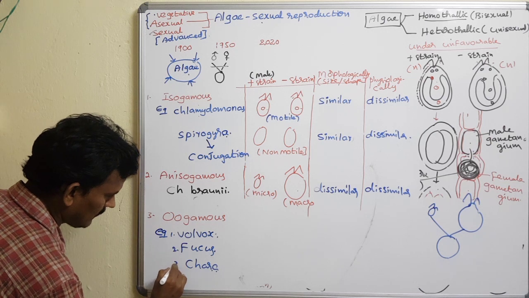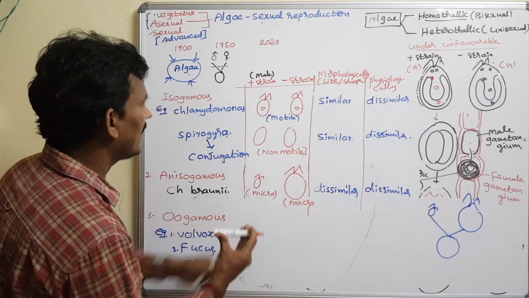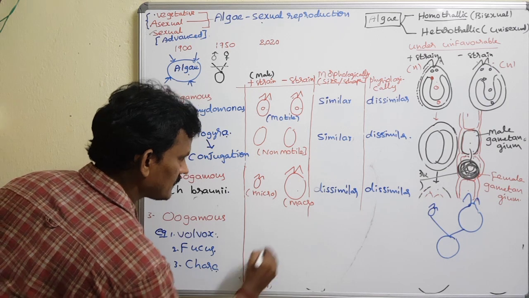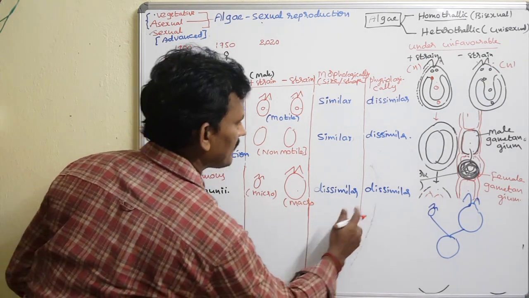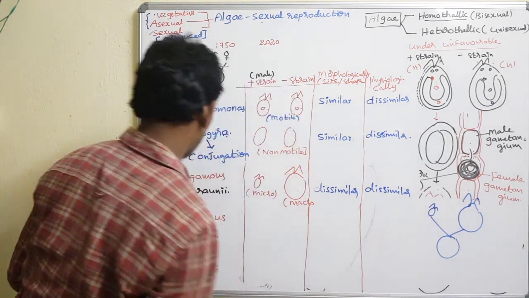So what about the gametes? How are they fused? Let me write. Are these dissimilar or not?